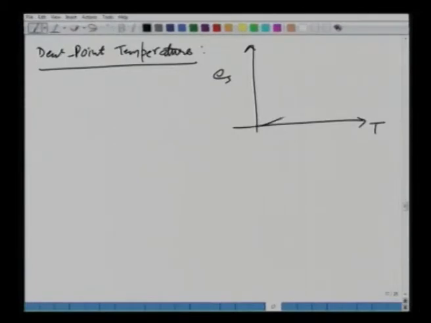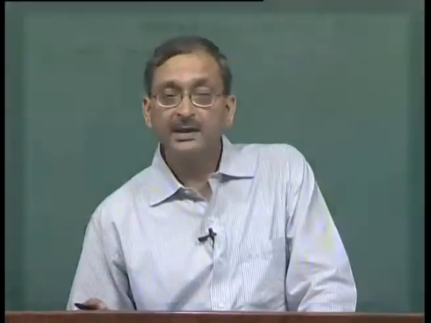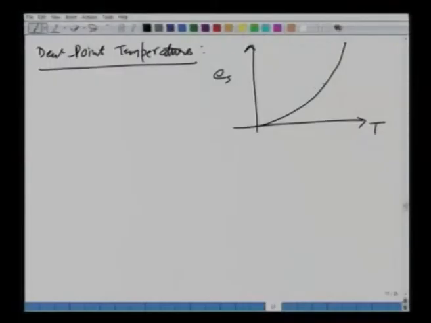We have seen that this looks like this. I am going to demonstrate what a dew point temperature is with the help of this saturation vapor pressure curve. Let us first take any point on this, and I will call this point A. What will be the coordinates of this point A? Let us say some temperature T and some value of E_s.